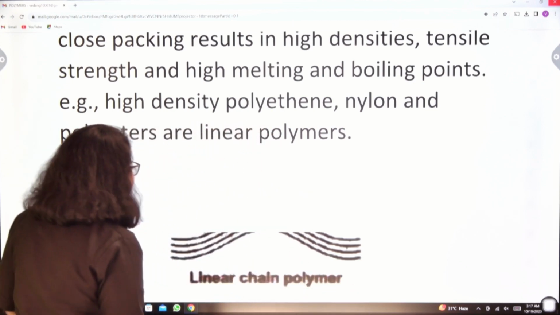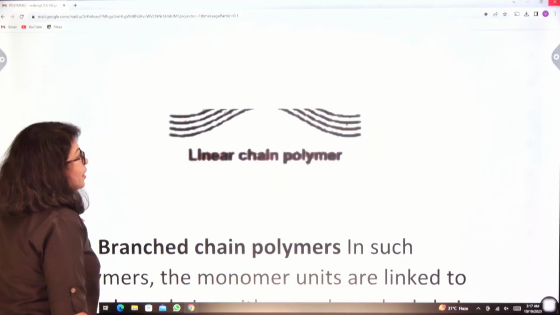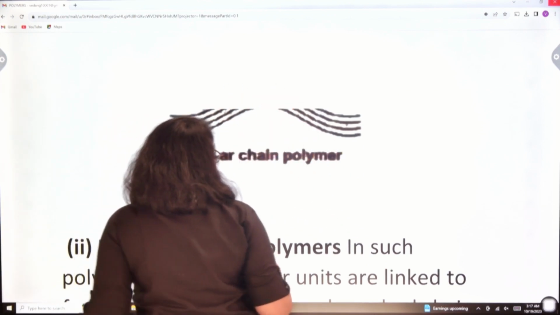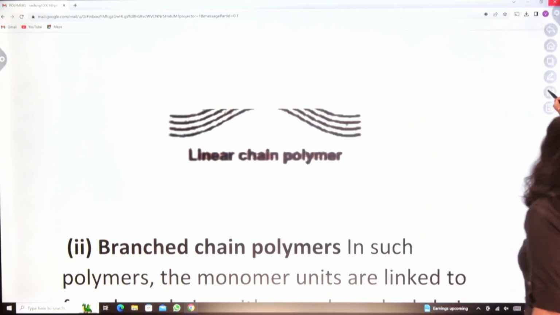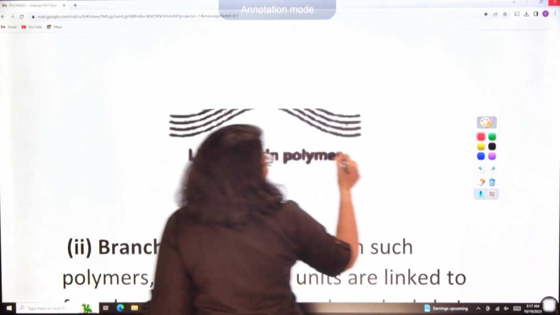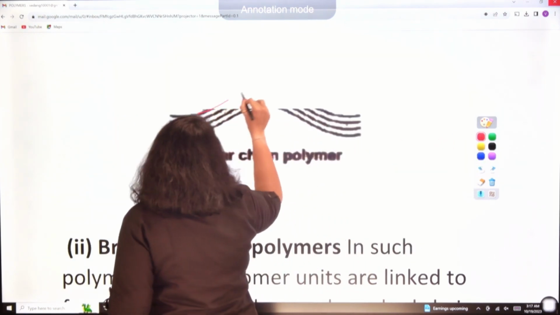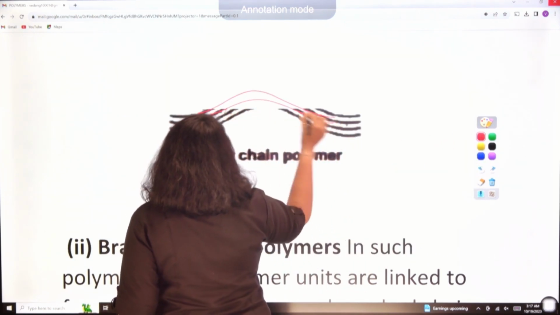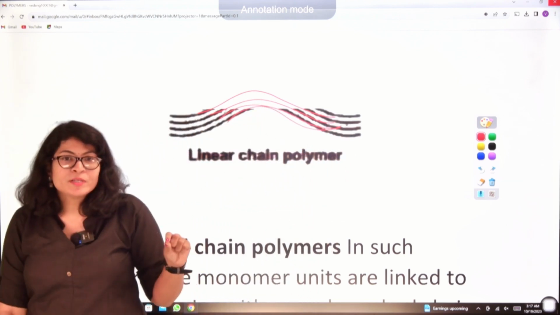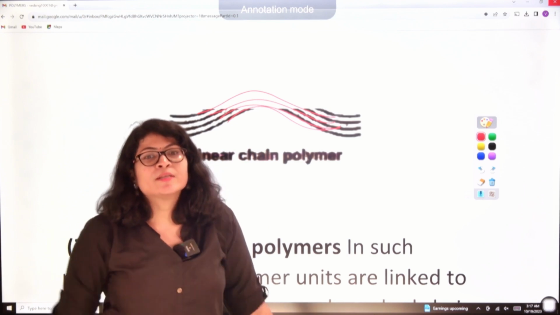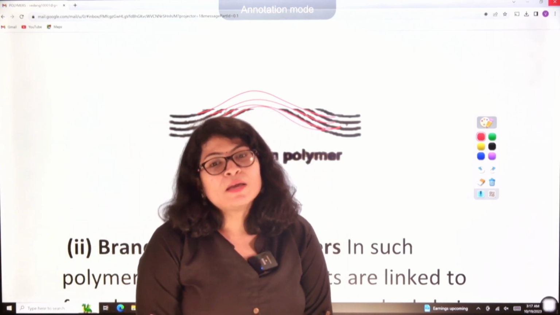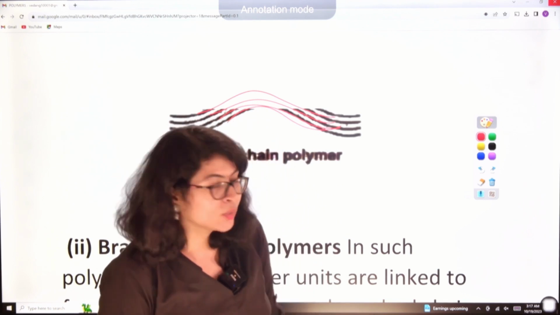Now, if I say a linear chain, it somewhat looks like this. Chain like fashion they are arranged. Some part of this diagram is missing. Let me do it for you. So, basically, the linear chains are basically arranged like this. This fashion they are arranged. Okay. These are chains of polymers. They are tightly packed with each other, as a result of which they have very high density, very high tensile strength and very high melting as well as boiling point. Okay.